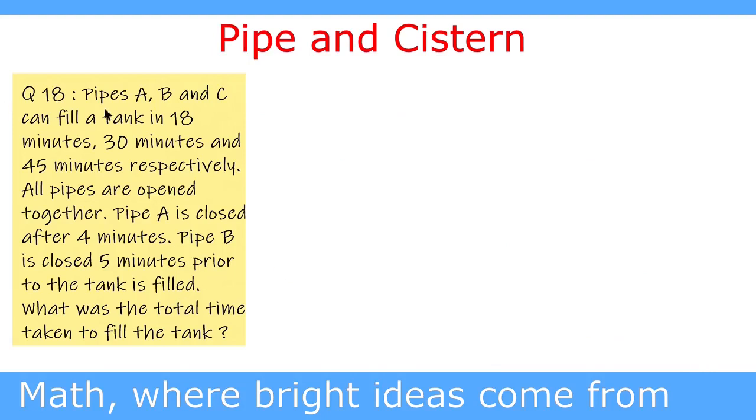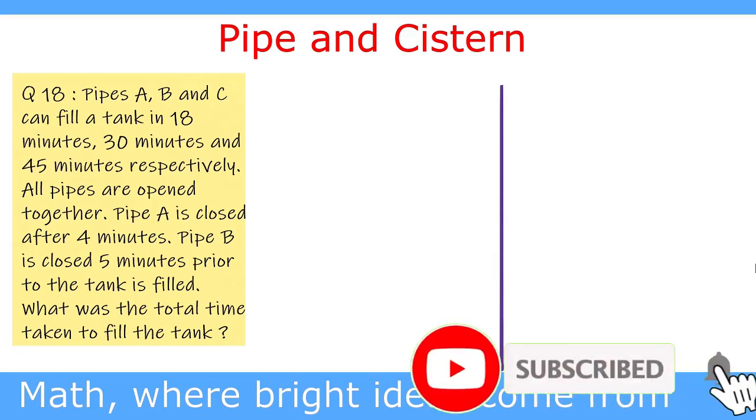Our question is: pipe A, B and C can fill a tank in 18 minutes, 30 minutes and 45 minutes respectively. All pipes are opened together. Pipe A is closed after 4 minutes. Pipe B is closed 5 minutes prior to the tank is filled. What was the total time taken to fill the tank? We will solve this question by conventional method as well as by shortcut method.